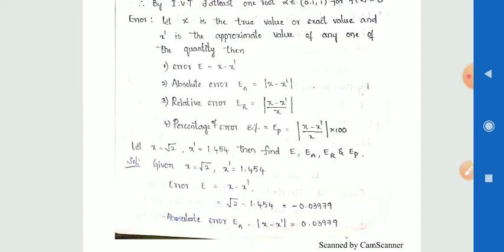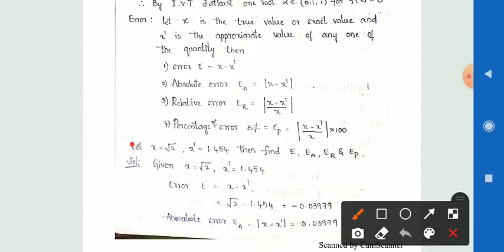Here one example is taken, this one. Let x is equal to root 2. This is the exact value or real value. Here the x dash value is taken, that x dash is equal to 1.54454. Then find the error, absolute error, relative error and percentage error.